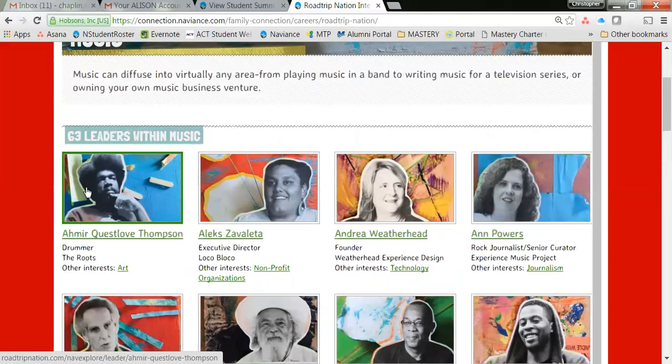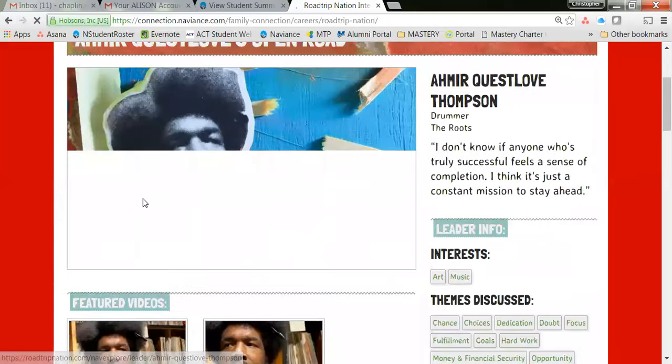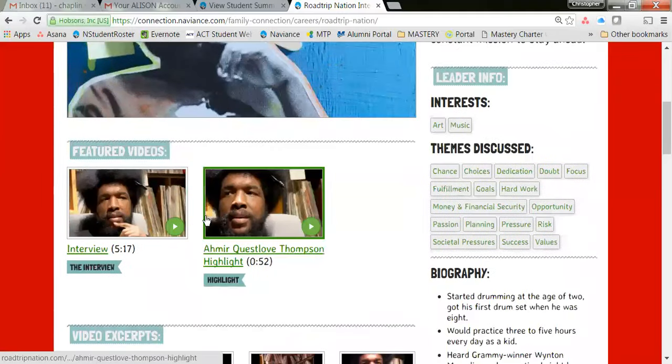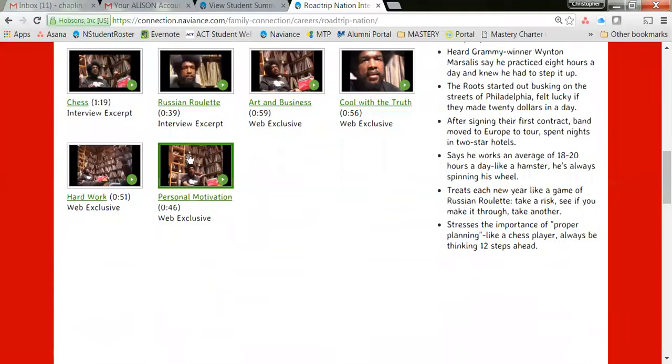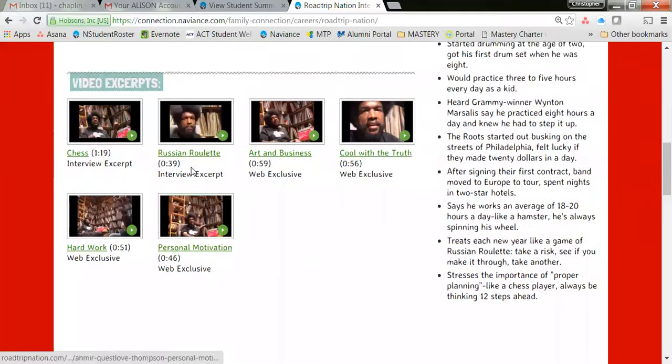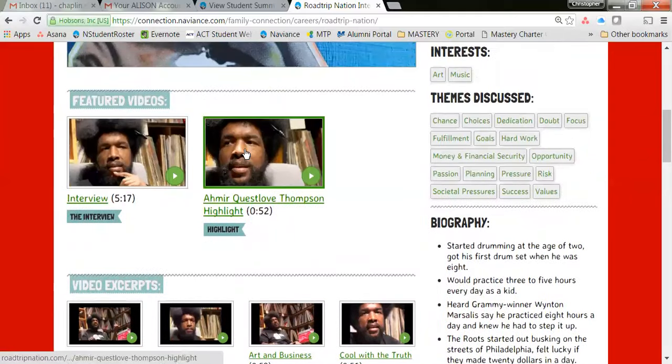Here is the very famous Questlove from The Roots. Click on his video real quick. He can give you some information about how he got started. The interview is about 5 minutes. His biography, once again, is on the right-hand side. Tons of excerpts from this interview, so it probably was really, really well done.